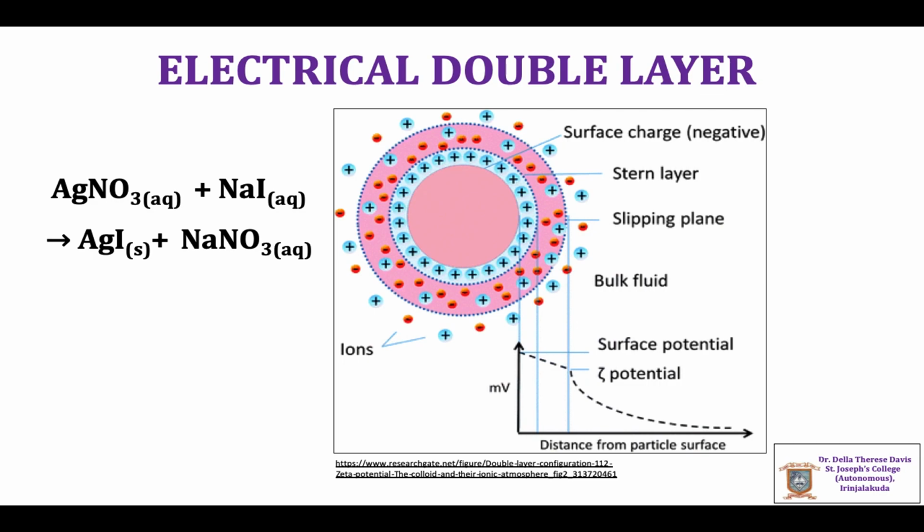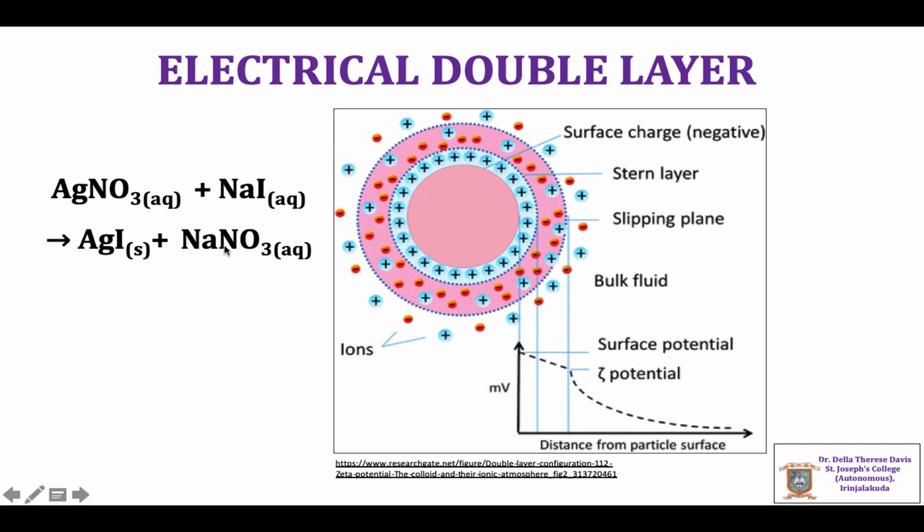The ions which are preferentially adsorbed on the surface of the particles of a colloidal system are called potential determining ions. So, in the figure, this is the negatively charged colloidal particle. As the surface charge is negative, it always attracts positive ions from the solution.